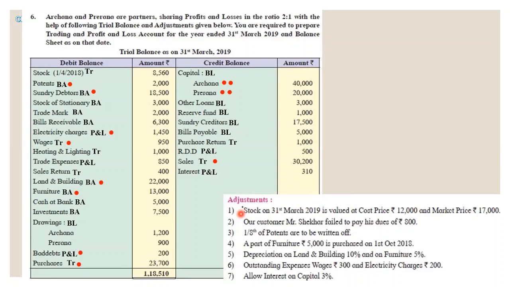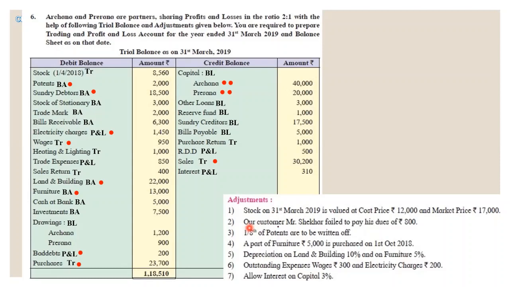First adjustment: stock on 31st March 2019 is valued at cost price 12,000 and market price 17,000. In 11th standard, we had studied this topic that stock is to be recorded at cost price or market value, whichever is lower. So here in this point, we will record our stock at 12,000 rupees.